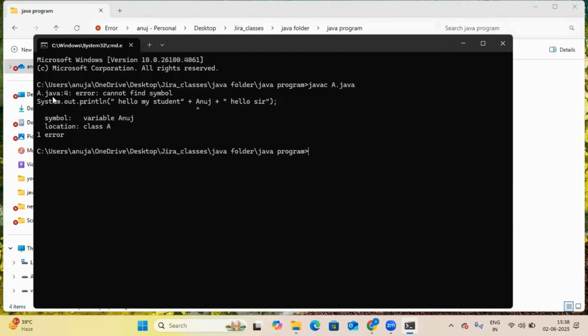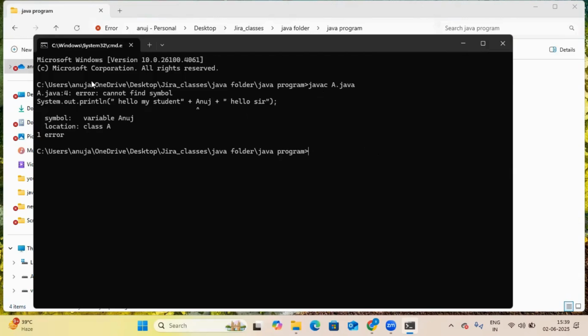Now you can see the Java error: cannot find symbol, System.out.println, hello my student Anuj, symbol variable Anuj. Okay, so this is the basic error. The location is class A, error one. If you make some type of error inside your class, that error is shown here while compiling this code.